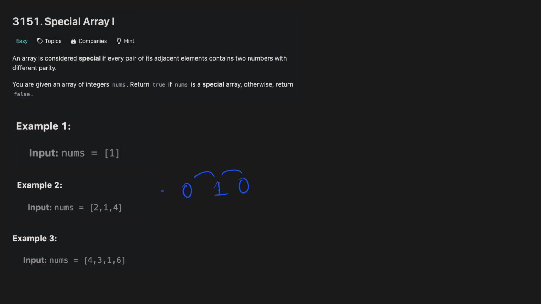Coming back to our solution, here we need the parity in an alternating way. If both the parities are the same, that is, both the adjacent numbers are either odd or even, the array is not special. If you observe carefully, this resembles the behavior of the XOR operator, where the result is 1 if the bits are different, but 0 if they are the same. For example, 0 XOR 1 and 1 XOR 0 is equal to 1, but 1 XOR 1 and 0 XOR 0 is equal to 0. Therefore, by XORing the parity of adjacent elements, if the XOR result is 0, that implies the same parity of the adjacent elements and hence the array is not special.